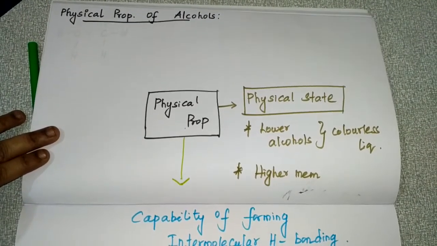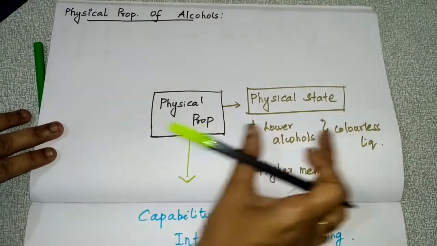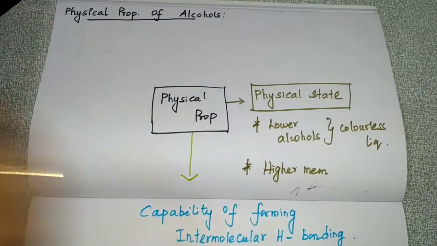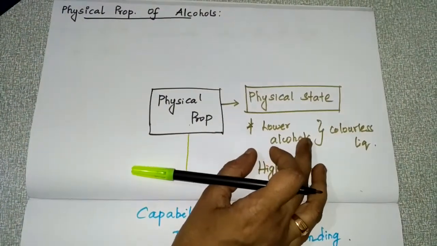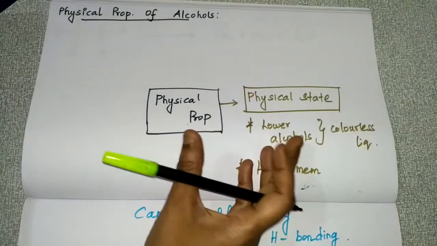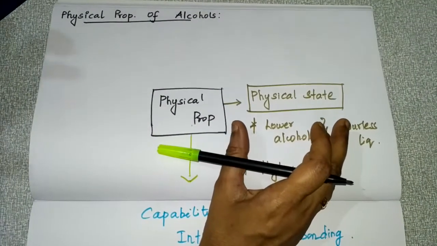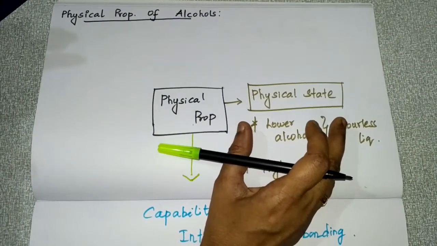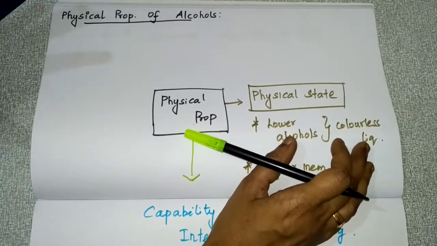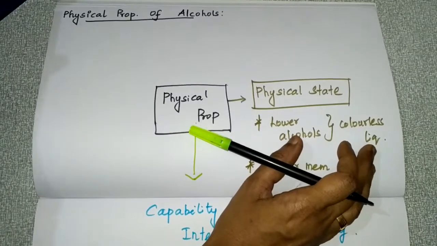In this video, we are going to discuss the physical properties of alcohols. Under physical properties, the first property is physical state. The lower alcohols are colorless liquids with an alcoholic odor, and they have a burning taste. This alcoholic odor and burning taste decrease as molecular weight increases.